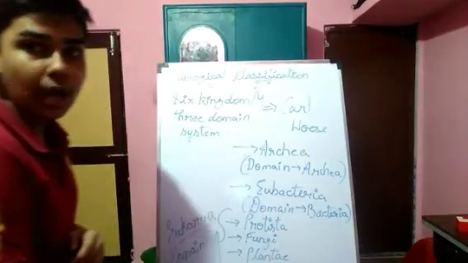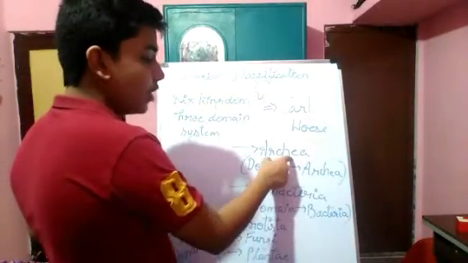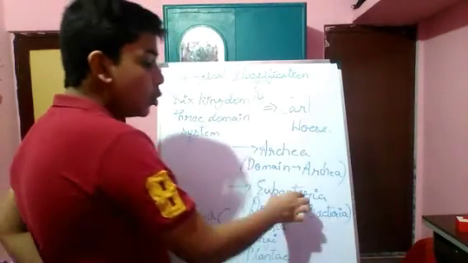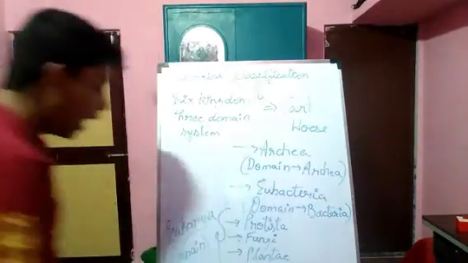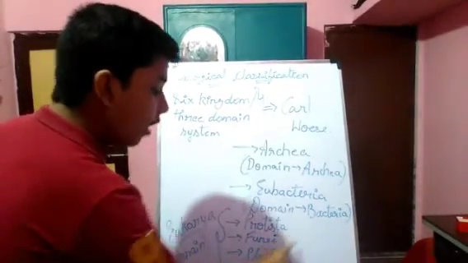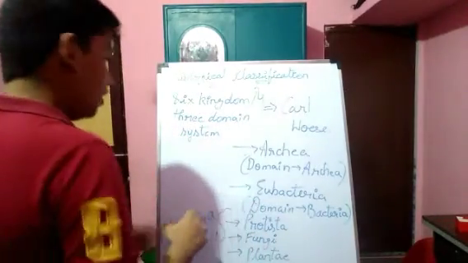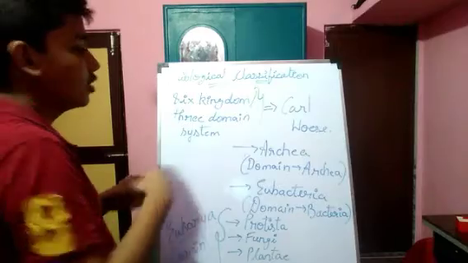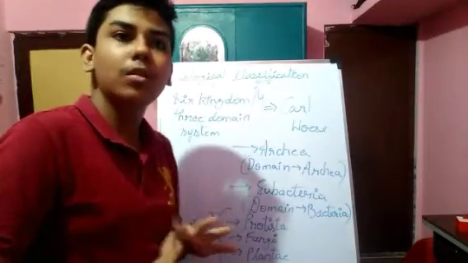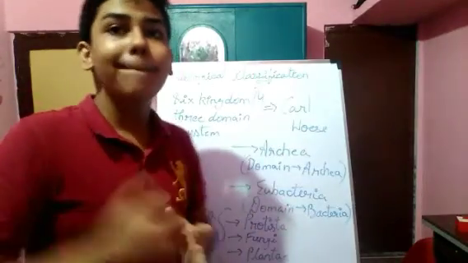The kingdoms were: under domain Archaea was the kingdom Archaea, and under domain Bacteria, Eubacteria was the kingdom. And under Eukarya, the kingdoms were Protista, Fungi, Plantae, and Animalia. So the classifications of the kingdoms are over, and now we are going to the kingdom Monera, in which we are going to see about bacteria.